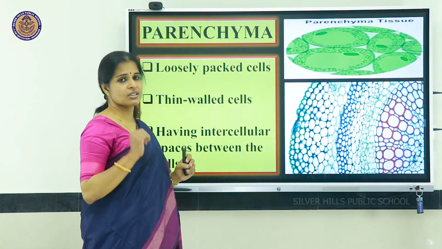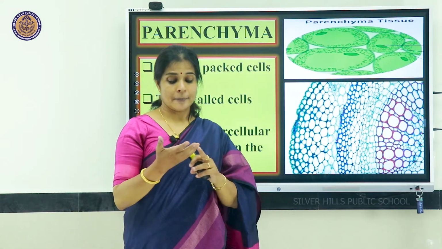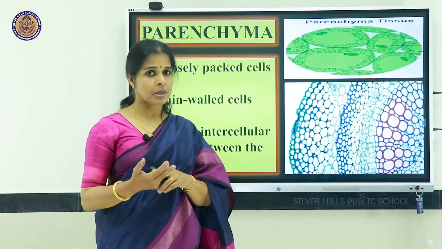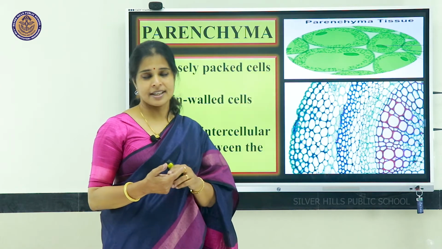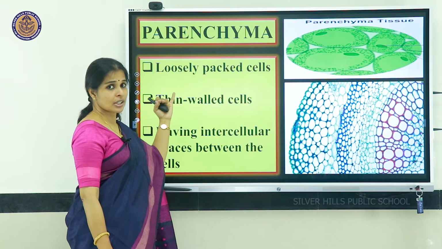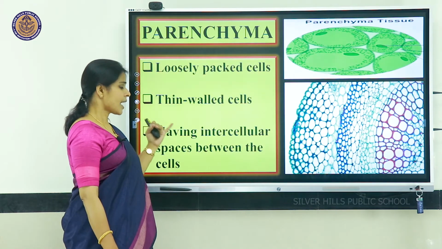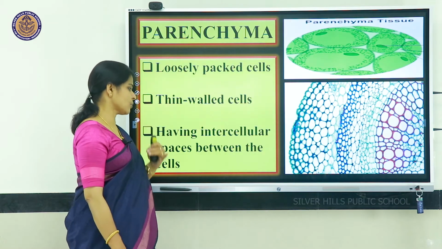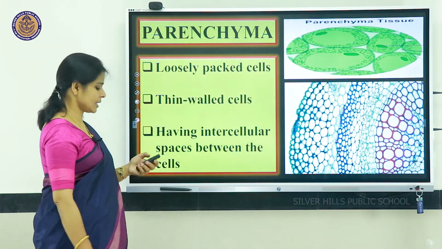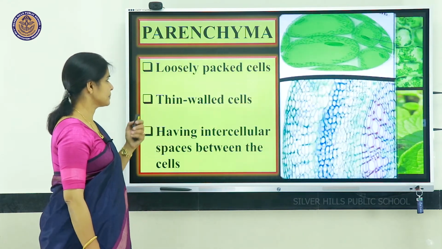You have to study this. This is an important question that used to come for the examinations. The characteristic features of parenchyma, collenchyma, sclerenchyma. So, what are the characteristic features? The cells are loosely packed, thin walled, and they have intercellular spaces between the cells. That is all about the parenchyma type.